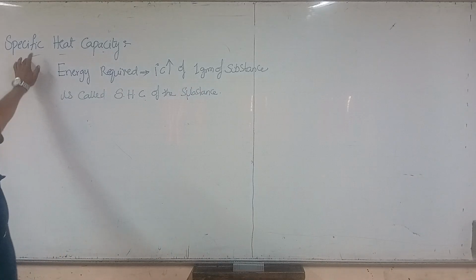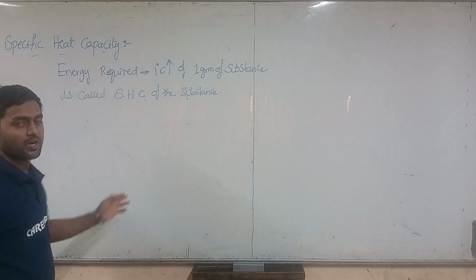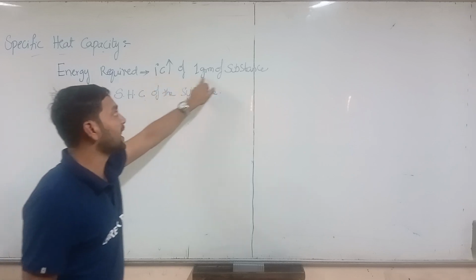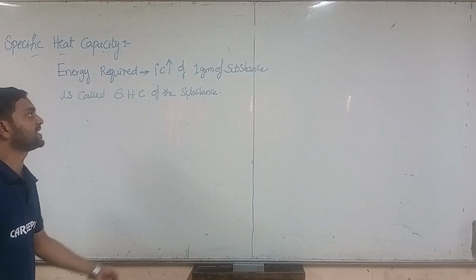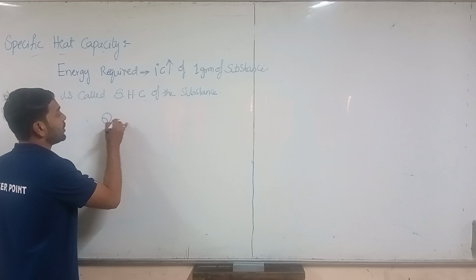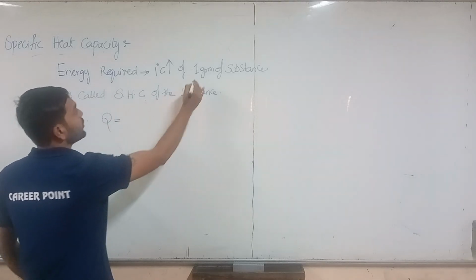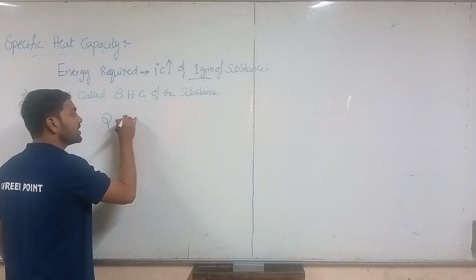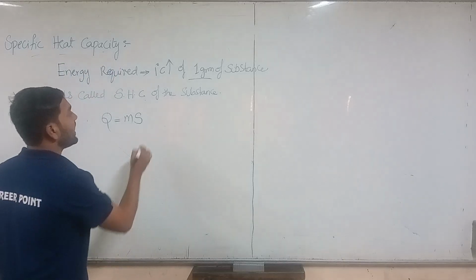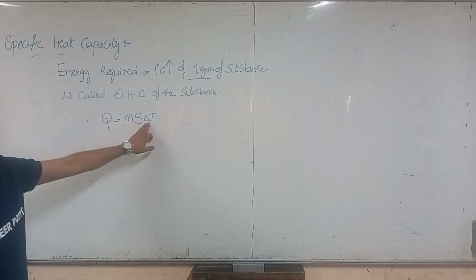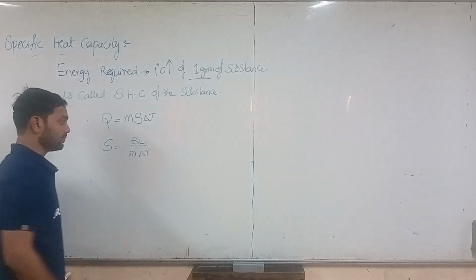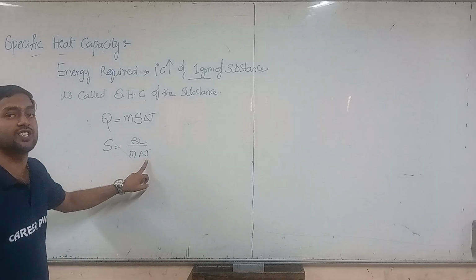Specific heat capacity is the amount of energy required to raise the temperature of 1 gram of a substance by 1 degree Celsius. Here heat is Q, we use the mass m, S is the specific heat capacity, and the temperature change is delta T. So S equals Q by m delta T, where Q is energy, m is the mass, and delta T is the change in temperature.